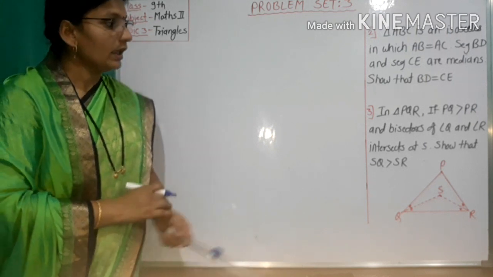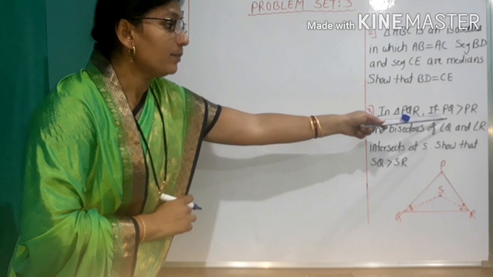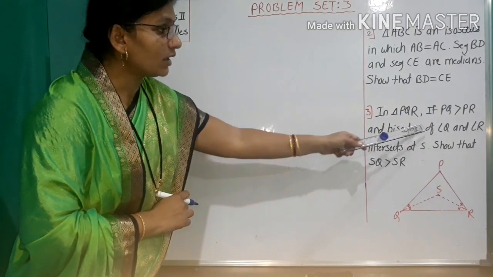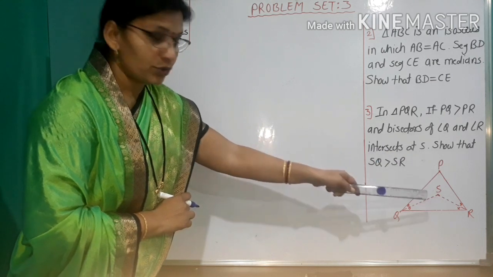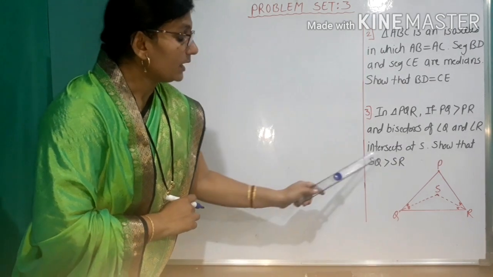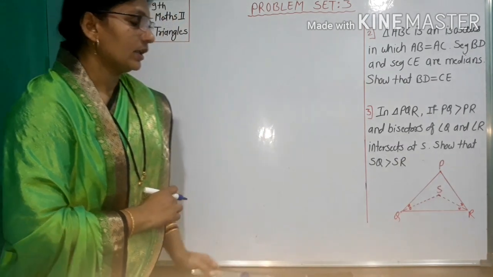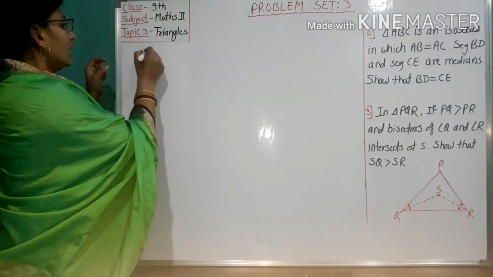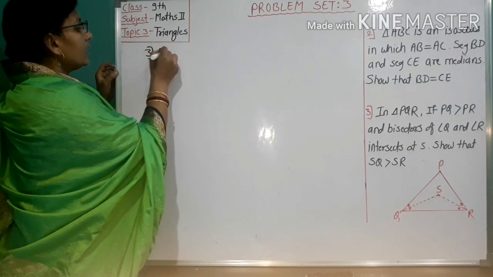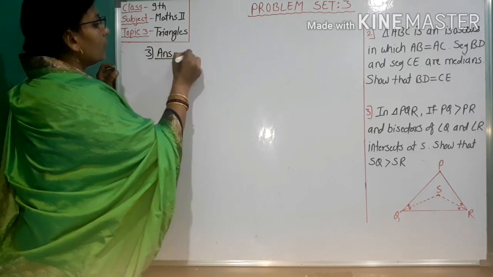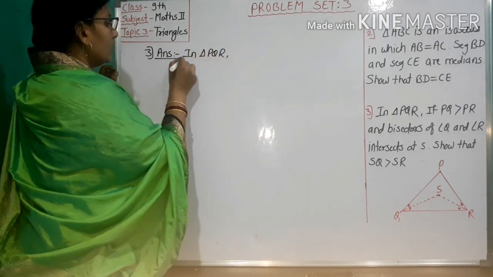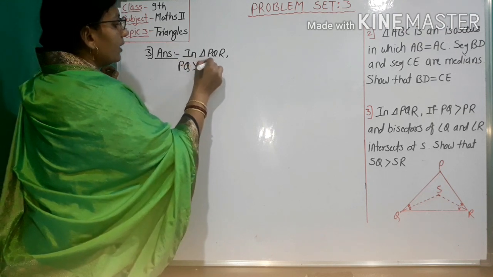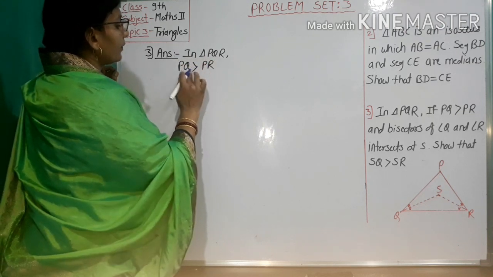Example number 3. In triangle PQR, if PQ is greater than PR and the bisectors of angle Q and angle R intersect at S, as shown in the figure, show that SQ is greater than SR. Given that in triangle PQR, PQ is greater than PR.